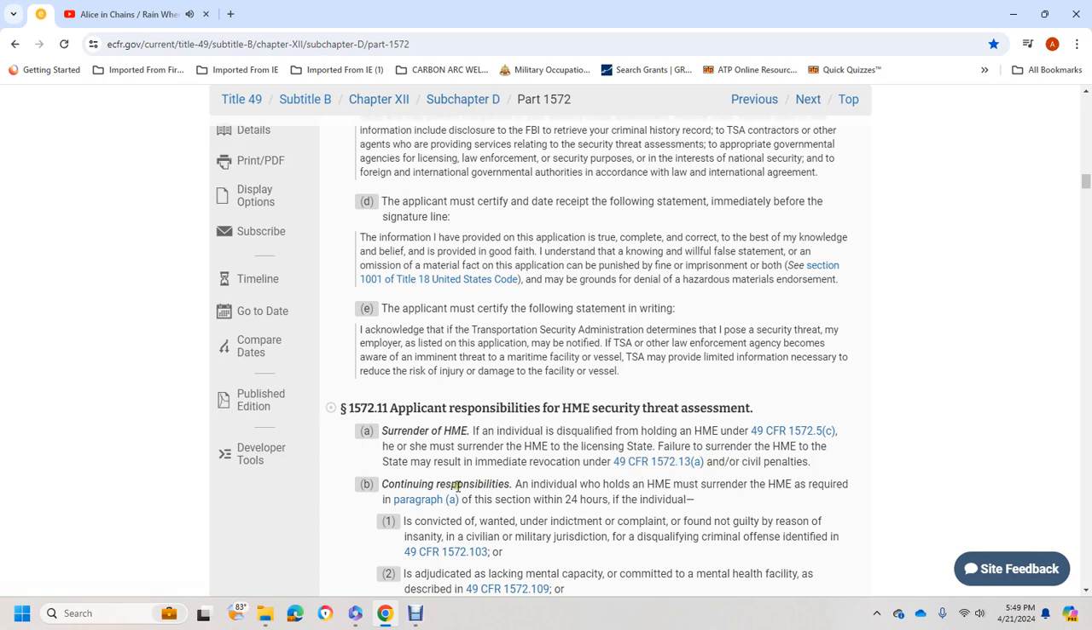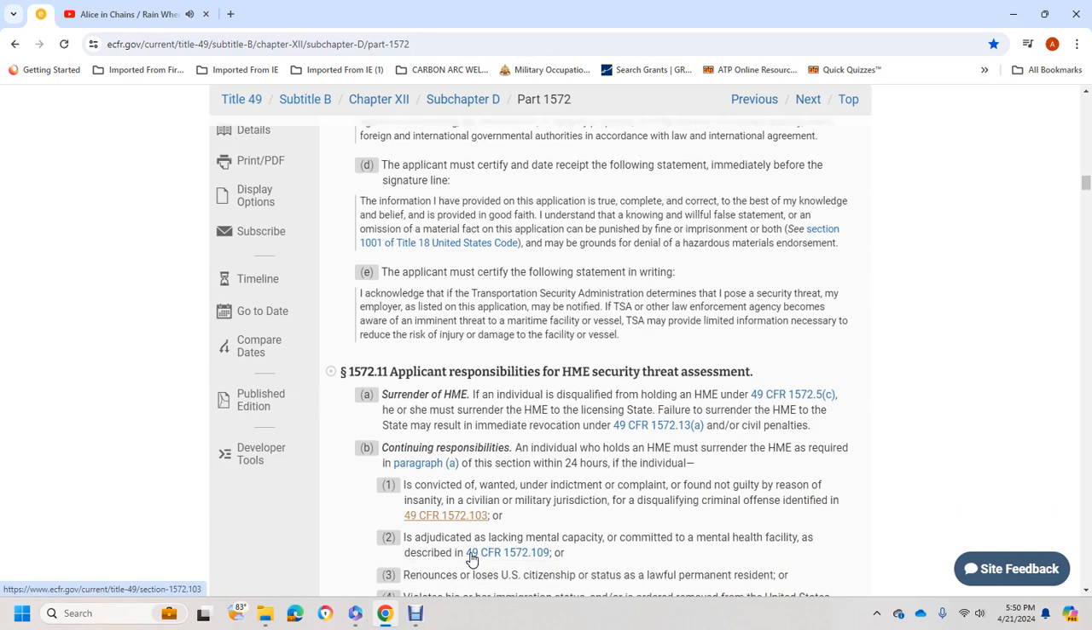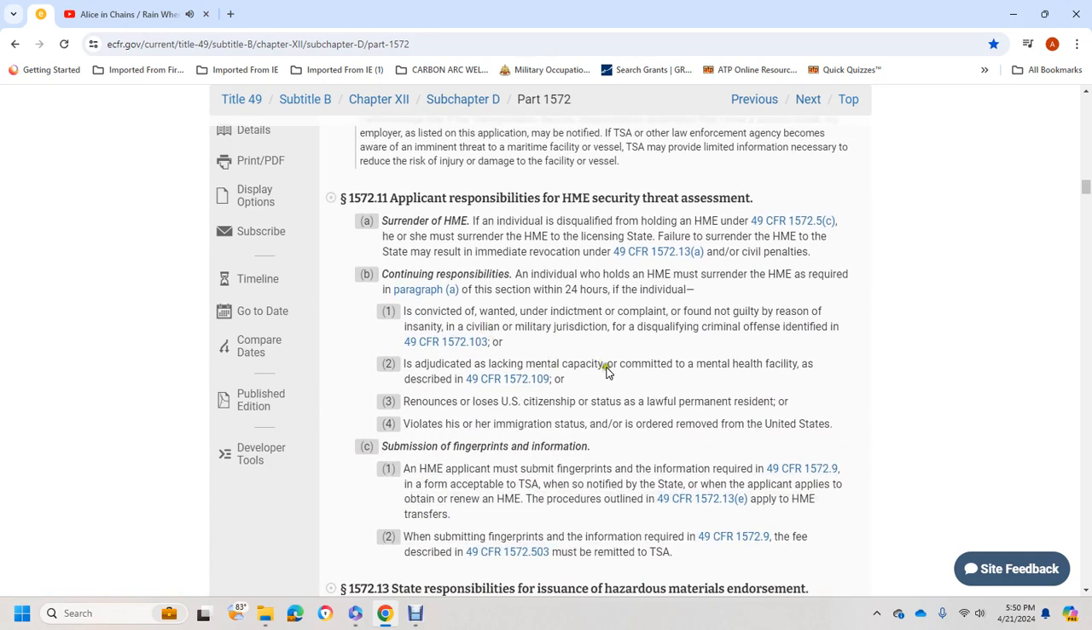Continuing responsibility: an individual who holds a hazardous materials endorsement must report as required within 24 hours, as described in paragraph 8, if he or she is convicted, wanted, under indictment, or found not guilty by reason of insanity in a civilian or military jurisdiction of a disqualifying criminal offense identified in Title 49 CFR 1572.103; adjudicated as lacking mental capacity or committed to a mental health facility as described in Title 49 CFR 1572.109; renounces or loses U.S. citizenship or lawful permanent resident status; violates his or her immigration status; or is removed from the United States.